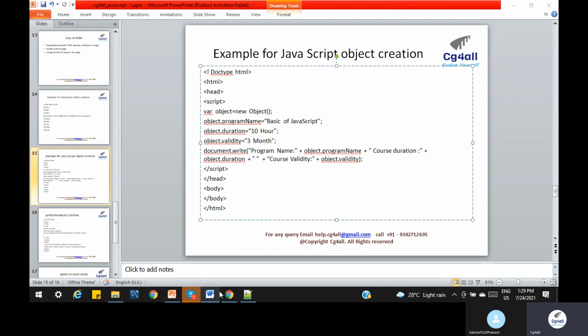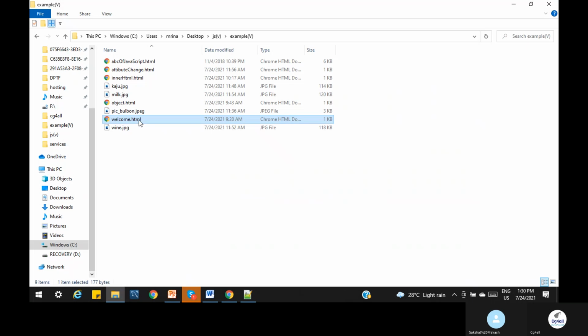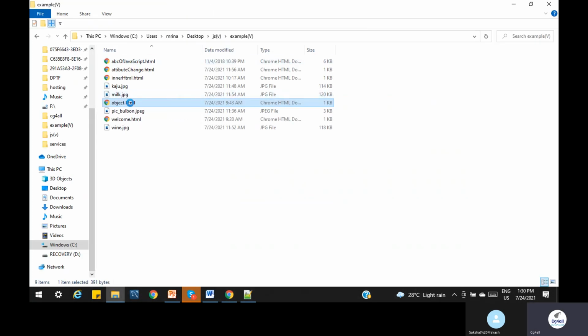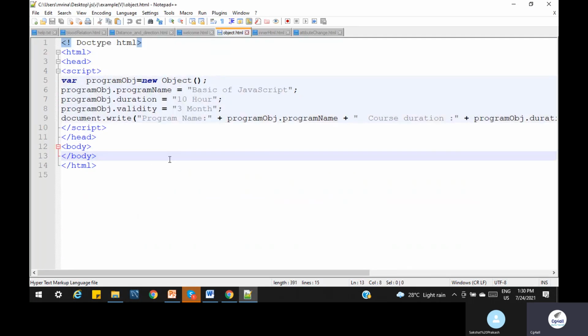So let me run that. We are able to print the values we have defined: program name, basic of JavaScript, duration, and validity. So one program contains the duration and validity. Let's see it in the notepad program, where you can understand very clearly.